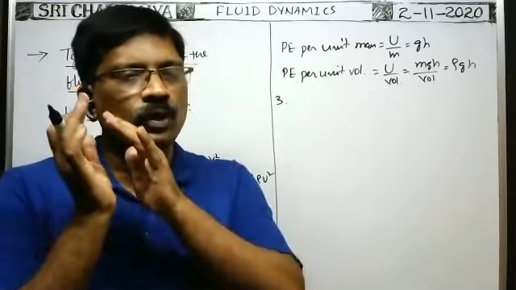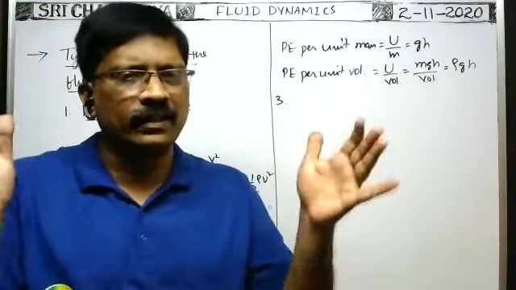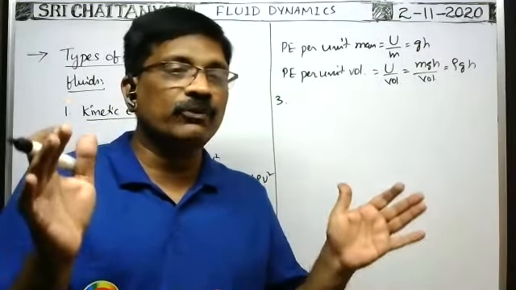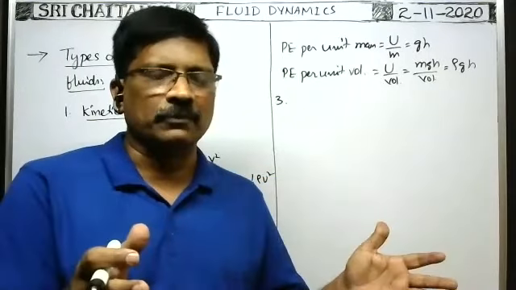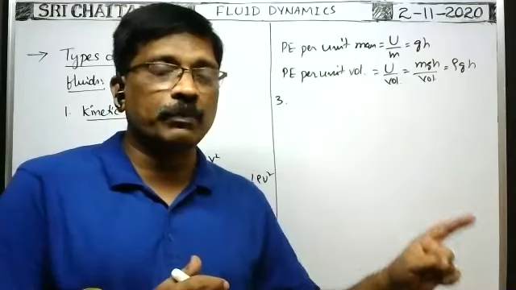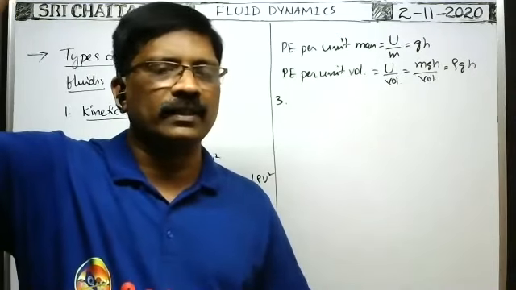In order to apply the force on the fluid to flow from one place to another place, we have to maintain the pressure difference across the tube. When a pressure difference is maintained across the tube, then the fluid flows from high pressure to low pressure, by means of the submersible pump. When you switch it on, it maintains the pressure difference at the bottom and at the top. At the bottom, pressure is more; at the top, pressure is less.